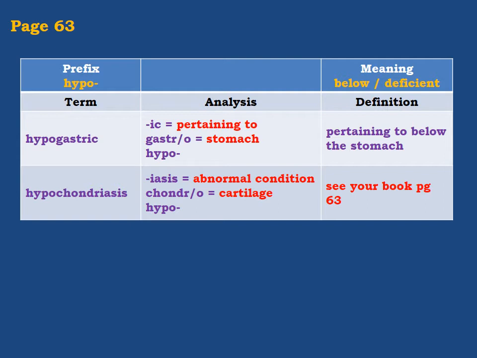The next term, hypochondriasis. Iasis means abnormal condition again. Chondr, cartilage, you know this one. So let's see the meaning in your books, page 63. Here, this is an exception in the meaning. You remember we mentioned this earlier.